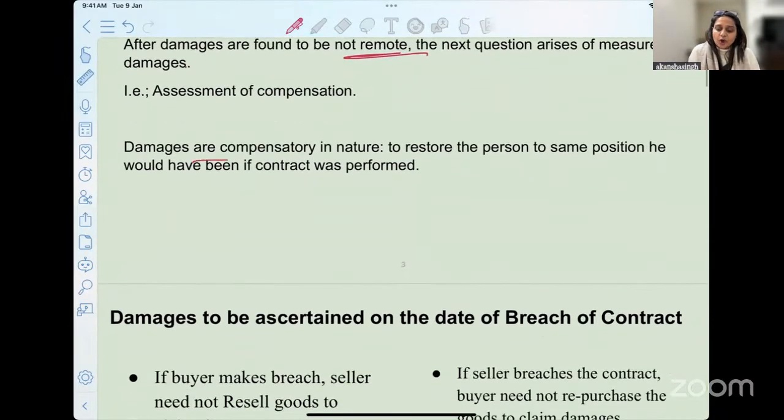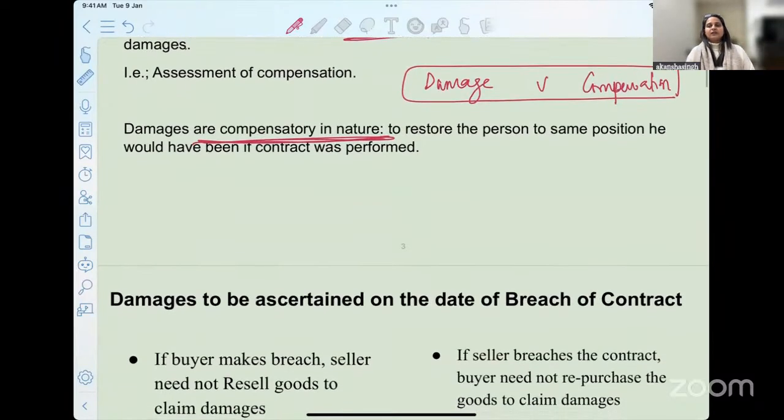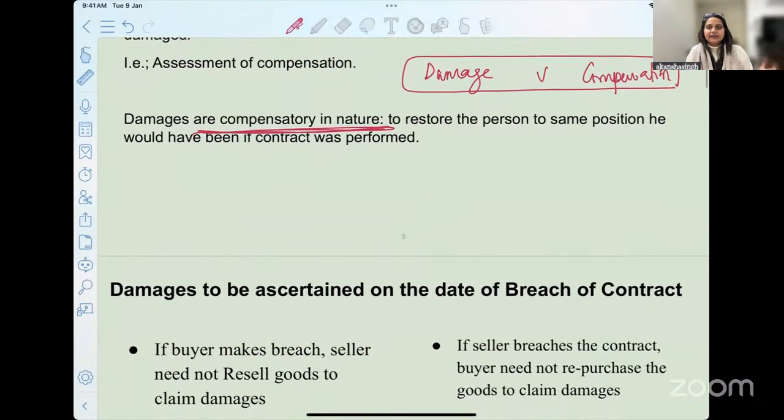Damages are compensatory in nature. Okay. I have a question to ask all of you. Do you find any difference between the term damage and compensation? Very lucidly, we interchangeably use these terms, right? We do not really get bothered. We do not feel that there is a distinction between damages and compensation.